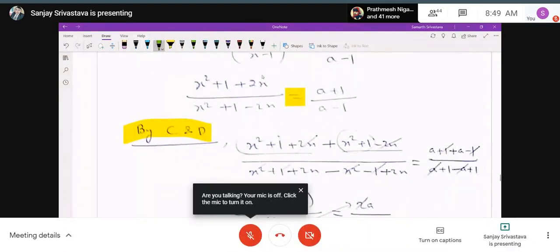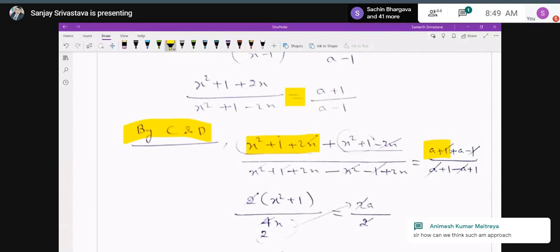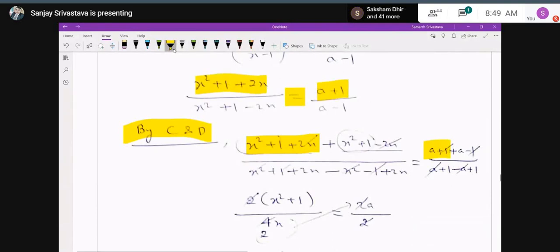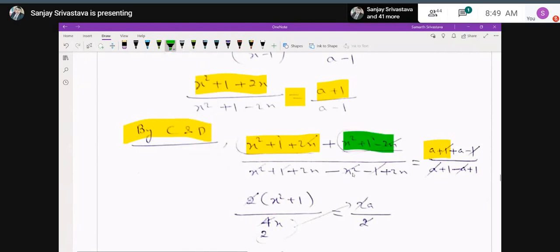So what I have done, I have again applied componendo and dividendo, that is numerator plus denominator: x square plus 1 plus 2x plus x square plus 1 minus 2x, and similarly numerator minus denominator: x square plus 1 plus 2x minus x square minus 1 plus 2x. The sign will be changed when you open the bracket. On the right hand side also numerator plus denominator, that is a plus 1 plus a minus 1, upon numerator minus denominator. So when you cancel all the terms, you will get 2 into x square plus 1